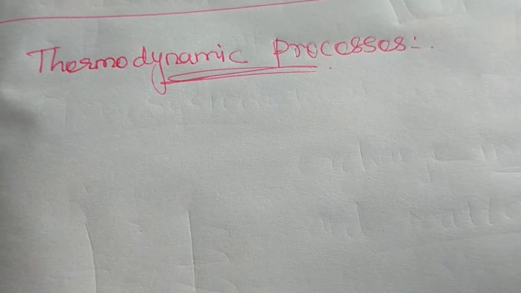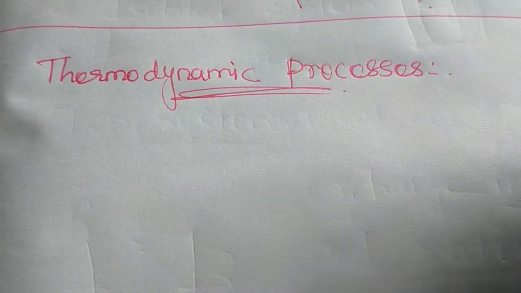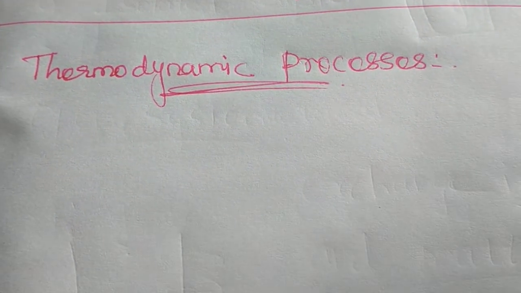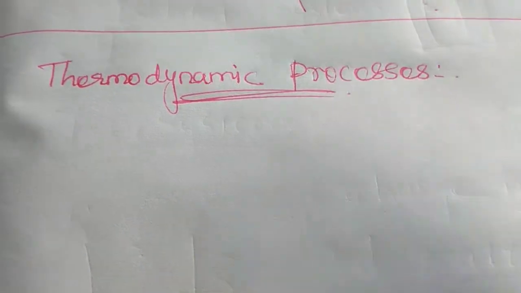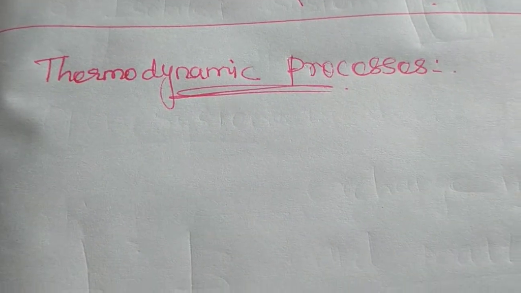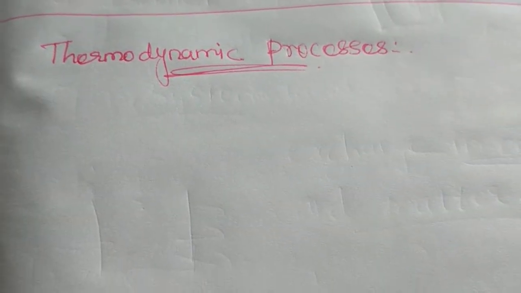Next, thermodynamic process. So you know the properties intensive, extensive, what is system and surrounding, what is open, closed, isolated system, what is homogeneous and heterogeneous system, and what is surrounding, what is boundary.